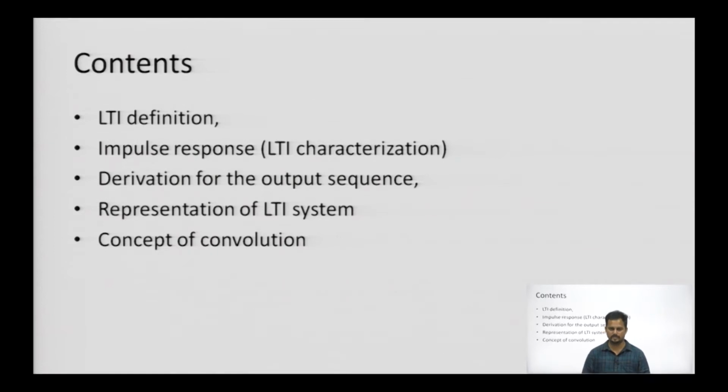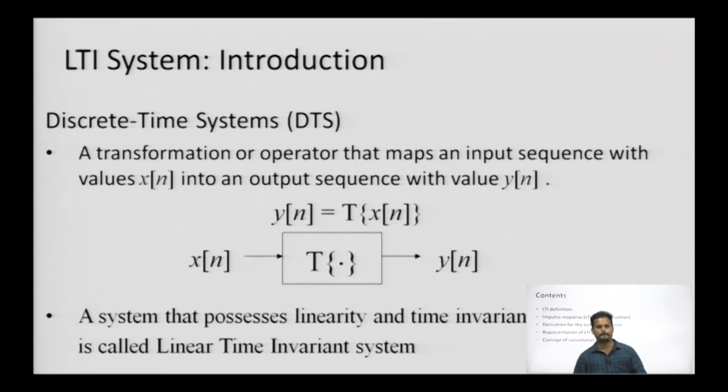The last topic of today's session will be the concept of convolution. Whenever we talk about a system, we talk about the output response. So there must be a certain property known as convolution, which will define the output response, how it responds with the help of the input. We will look at all these things.